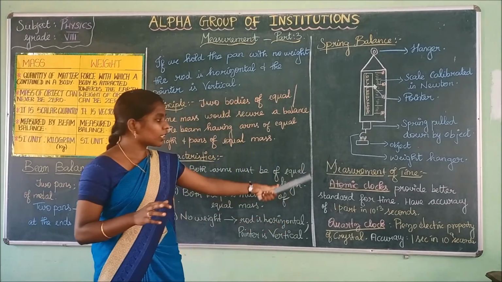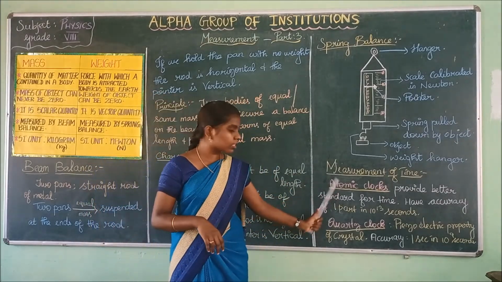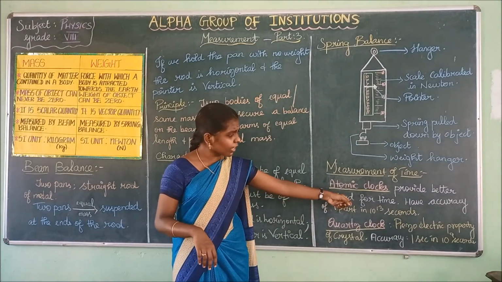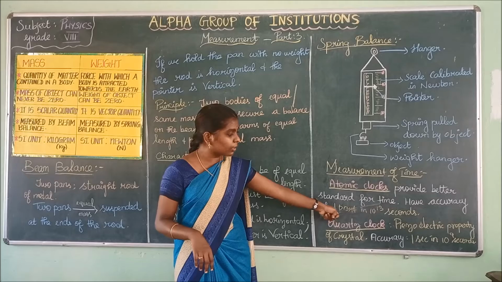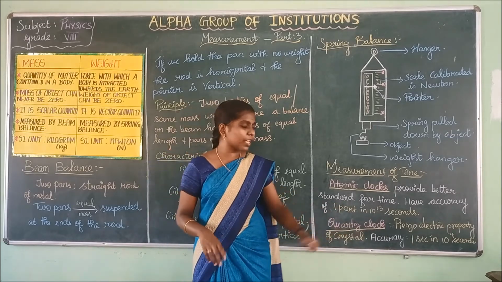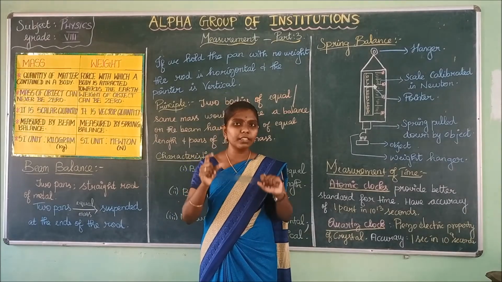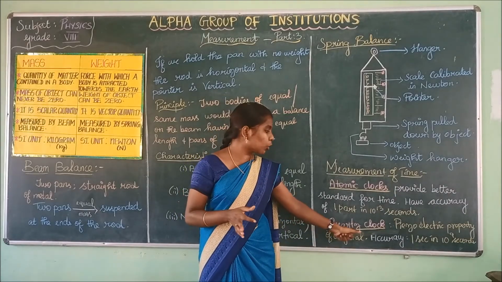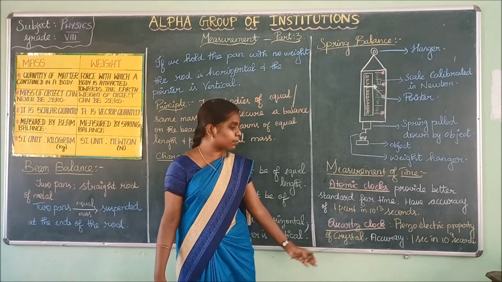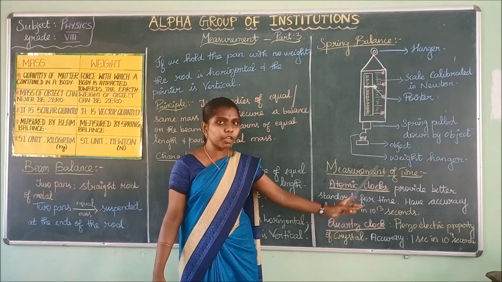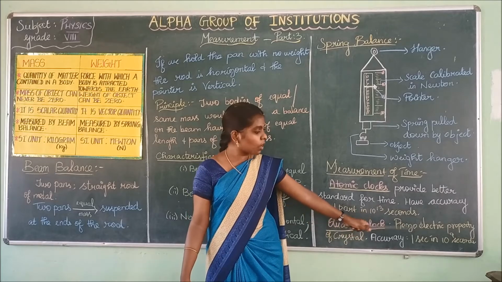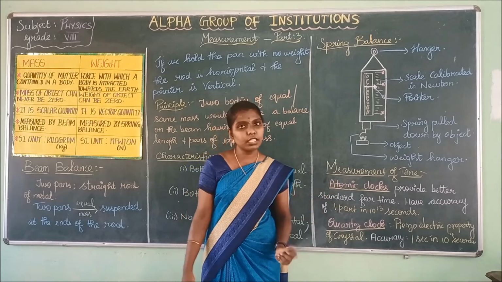This is the measurement of time: atomic clocks and quartz clock. Atomic clocks provide a better standard for time. They have an accuracy of 1 part in 10 power 13 seconds. Next is the quartz clock, which is based on the piezoelectric property of crystal. You can expect this in your one word question. This quartz clock has an accuracy of 1 second in 10 power 9 seconds.